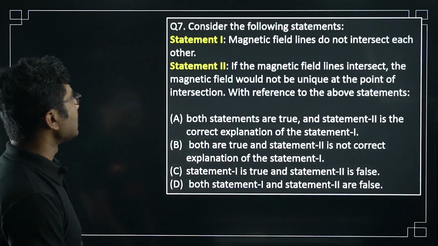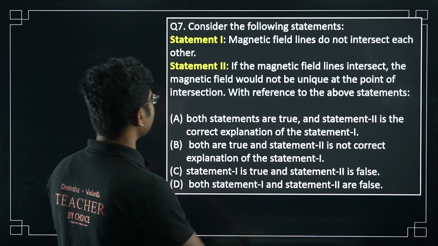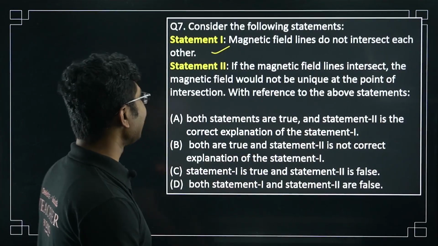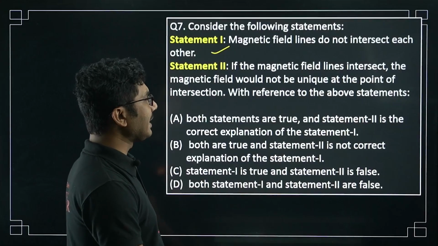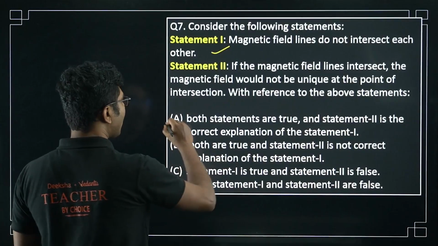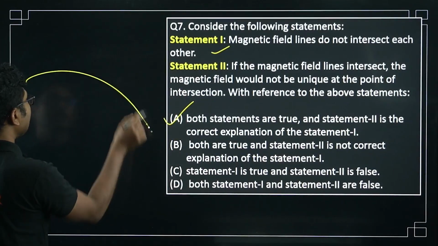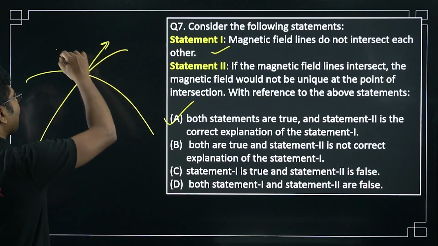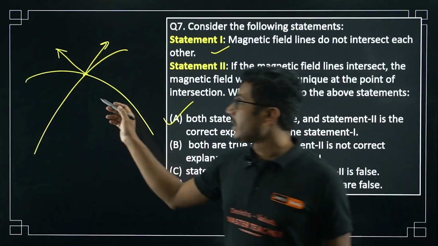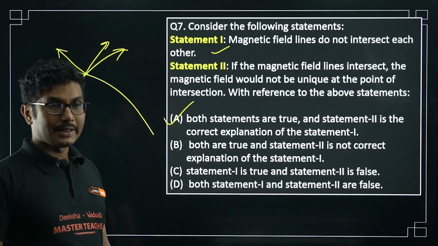Now next question, consider the following statements. Statement 1: magnetic field lines do not intersect each other. Statement 2: if the magnetic field lines intersect, the magnetic field would not be unique at the point of intersection. With reference to the above statements, both statements are true, and statement 2 is the correct explanation of statement 1. If two magnetic field lines intersect, then at the point of intersection we would have two different directions of magnetic field, which is not possible. Magnetic field is a vector quantity, that means it will have a unique direction at each and every point, which is not possible if they intersect.